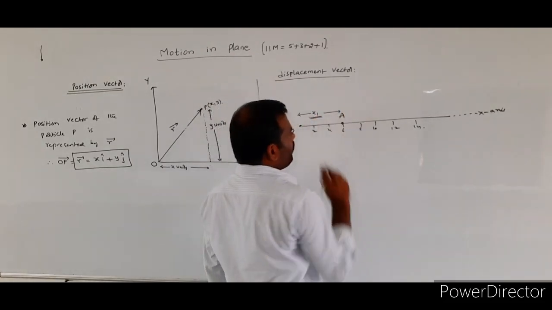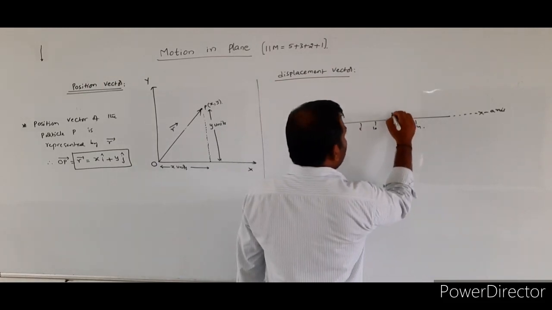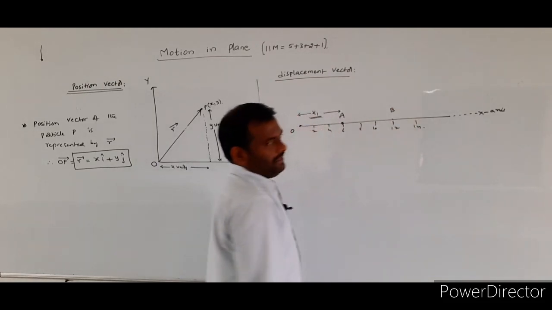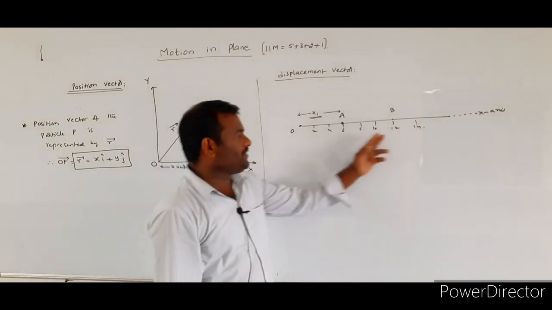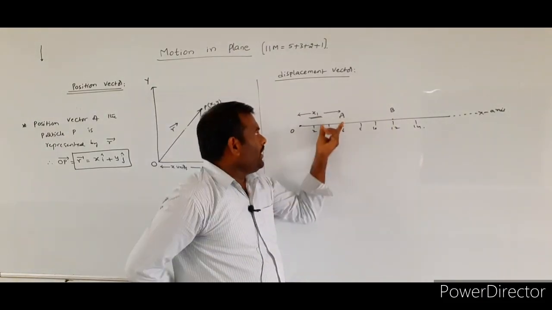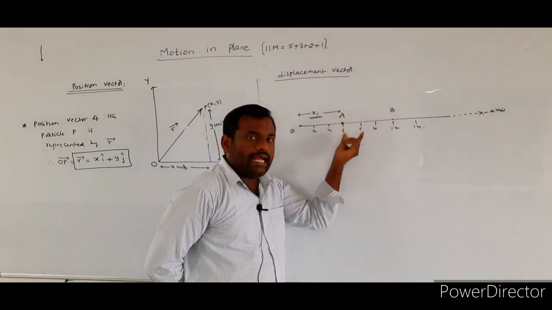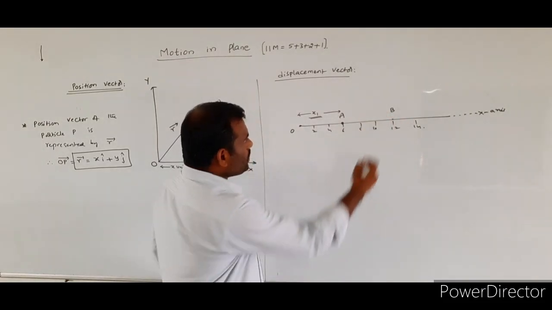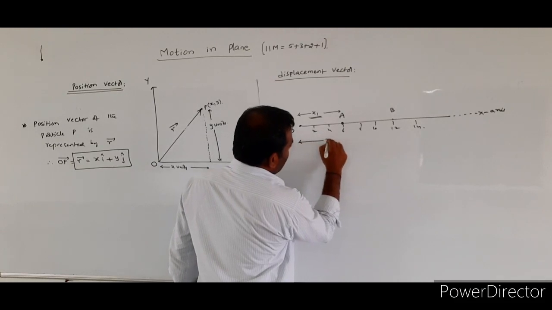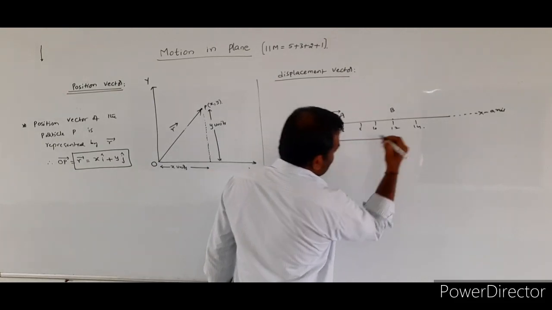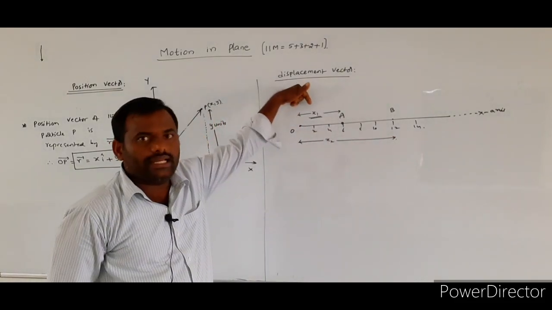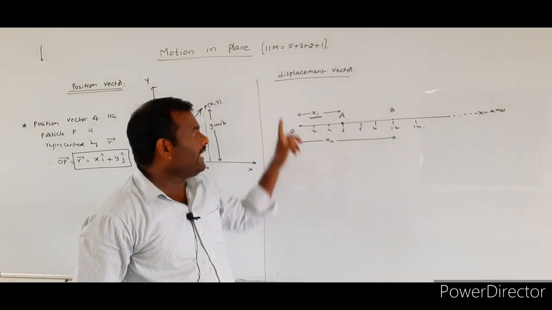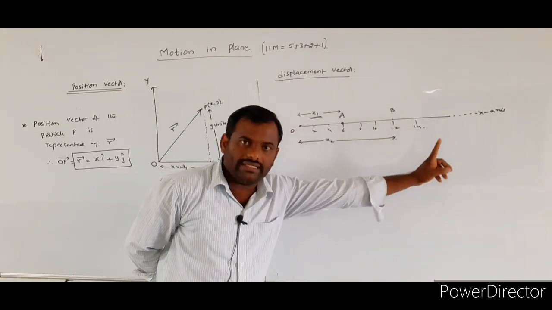So initially it is at the point A. Finally the particle will be displaced to the point B. The initial position of the particle is at A and the final position is at B. X1 is indicating the initial distance and x2 is indicating the final distance.